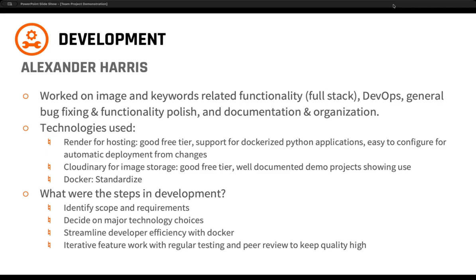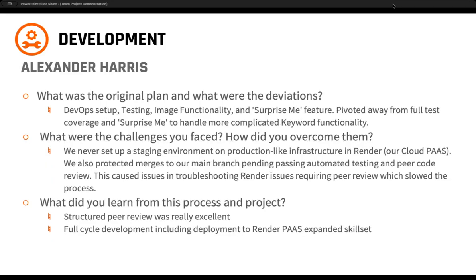So the steps of development for me was working through the scope and requirements, making some major technology choices, implementing Docker, and then doing iterative feature work with regular testing and peer review for the images and keywords. The original plan had me doing the DevOps work, testing image functionality and the Surprise Me feature. I moved away from doing the Surprise Me feature to handle the more complicated keyword functionality that we initially overlooked in the project scope. So that was a good pivot, and traded off something that was a stretch goal for something that was a requirement of the project.